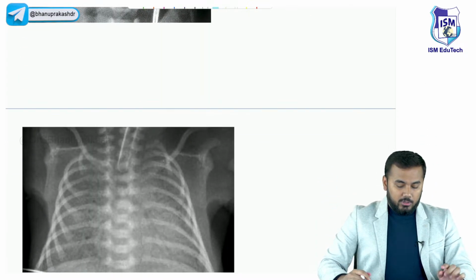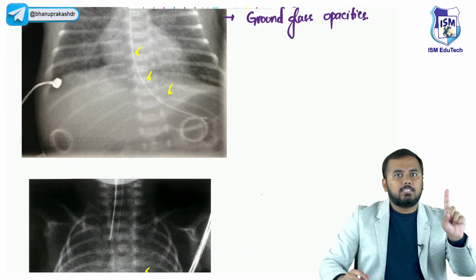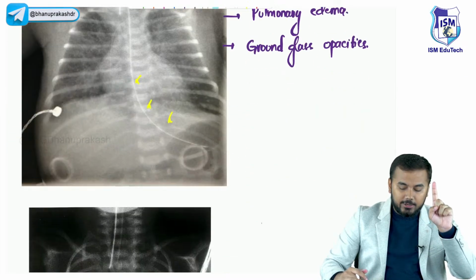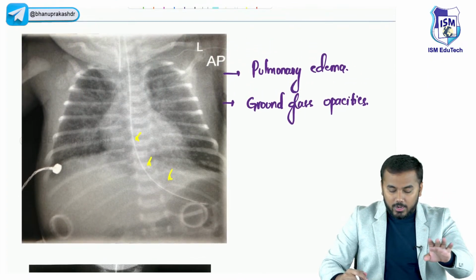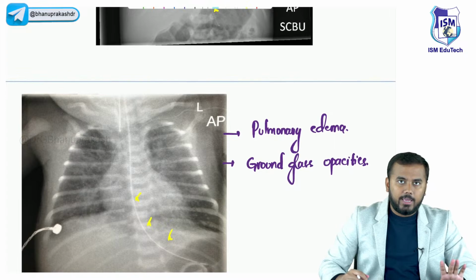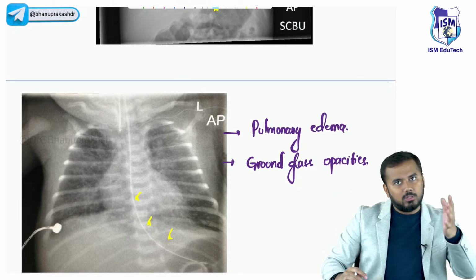Right. So what is the first important diagnosis I do? X-ray. What will I see in the X-ray? Ground glass opacities, air bronchogram sign, and pulmonary edema. On both the lungs, not only on one lung, you see it on both the lungs.